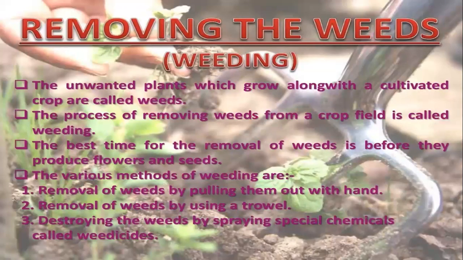Next comes removing weeds. Weeds are the unwanted plants. You must have seen in our flower pot the main plant we have grown, and a few extra plants which grow with it are known as weeds, and it's very important to remove those plants. So removing weeds from a crop field is called weeding. The best time for removal of weeds is before they produce flowers and seeds, because they will spread more. So before they produce flowers and seeds, they should be removed.